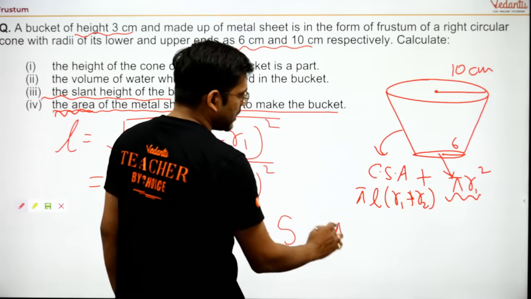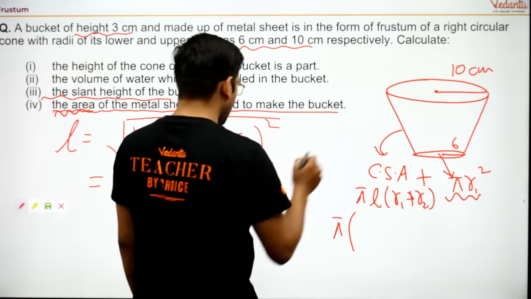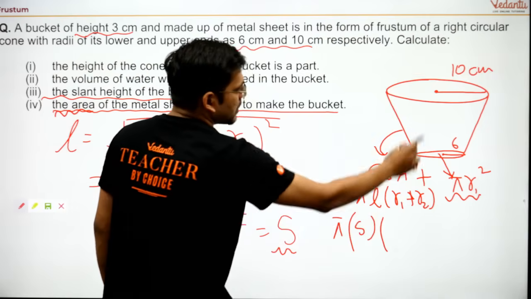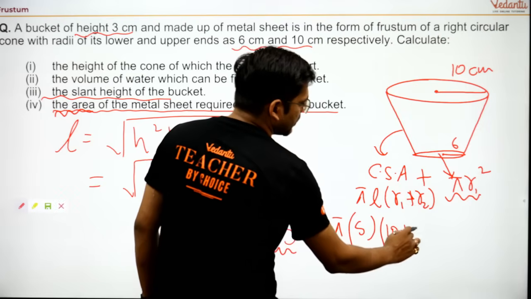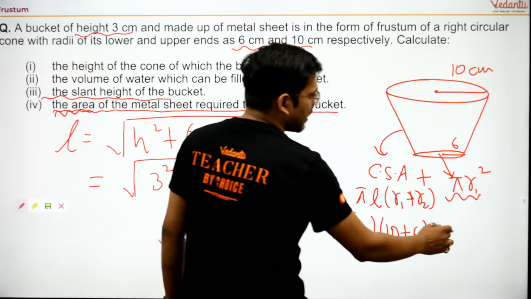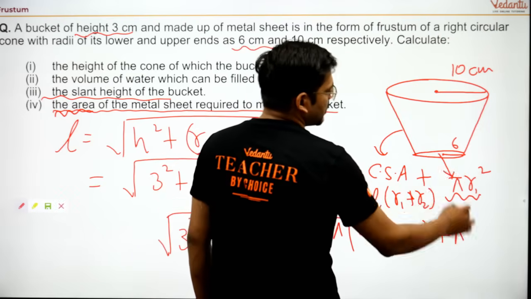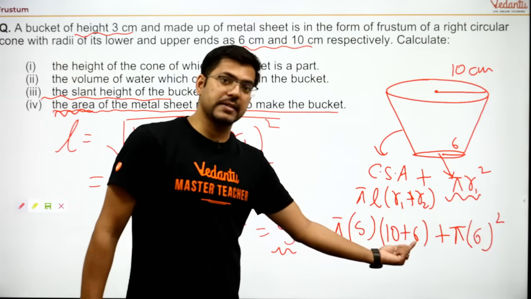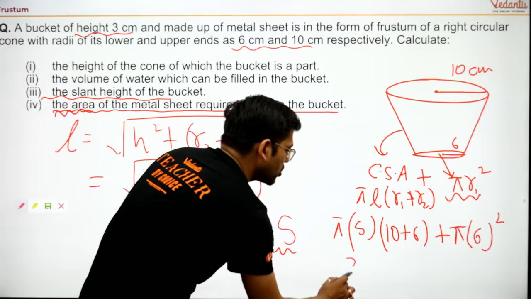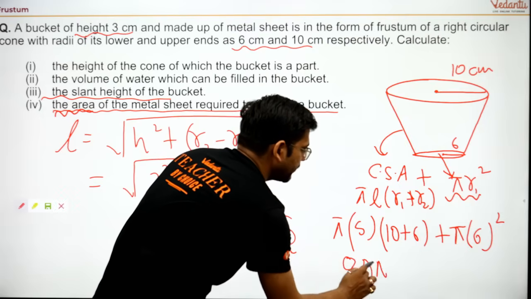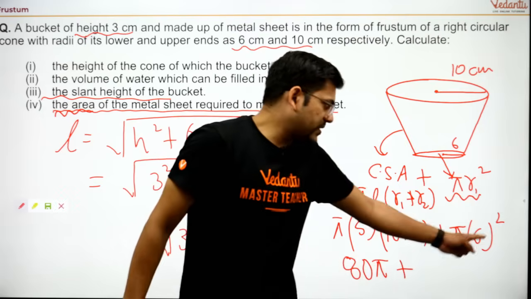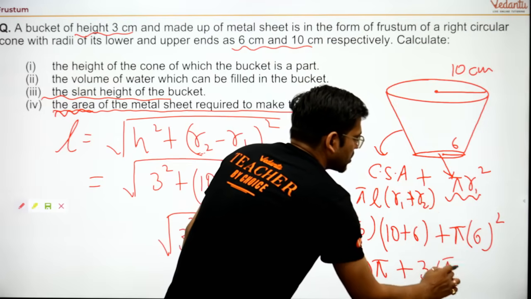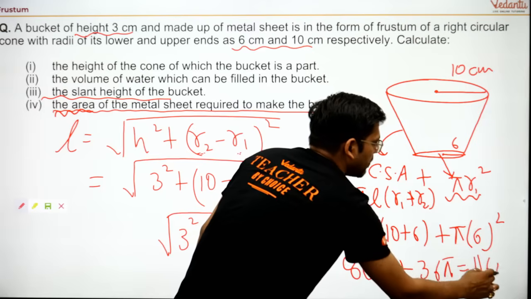So this will be pi L, where L's value is 5, into (R1 plus R2), so 10 plus 6, plus pi R1 square, with radius 1 being 6 square because we will take the smaller one. 10 plus 6 is 16, 16 fives are 80. So this will come as 80 pi plus 6 square is 36, so 36 pi. This will come as 116 pi.